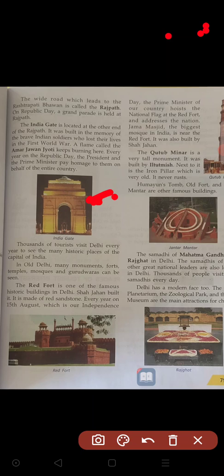And thousands of tourists also come to attend those kinds of programs which are conducted at Rajpath and all. And these are all the things you should know.